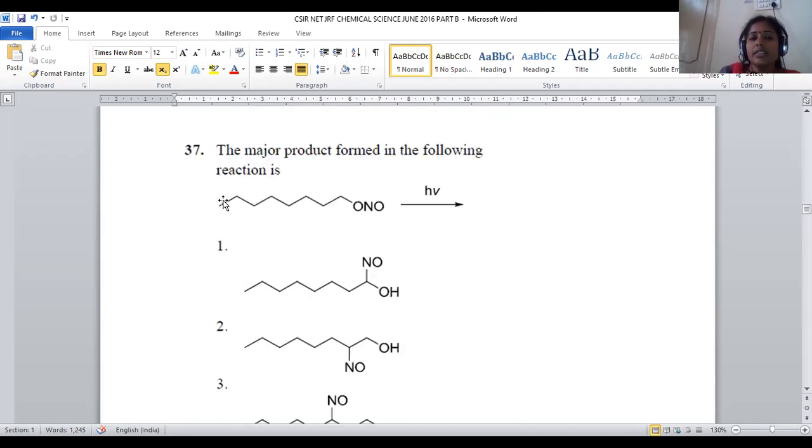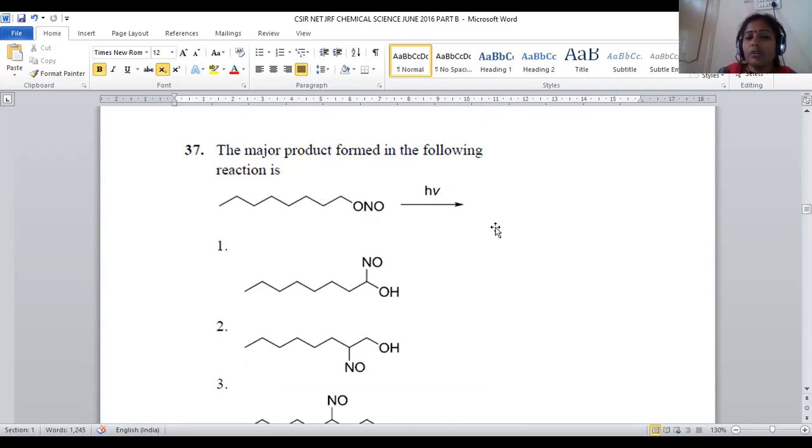Right. So next is from organic chemistry. It is a photochemistry question. Photolytic conditions are employed on the ONO nitrosyl functional group. What is the major product formed in the following reaction? Here a long chain hydrocarbon is there, with a terminal ONO. Here the nitrosyl group is there, and upon treating with h nu conditions, what reaction is carried out?